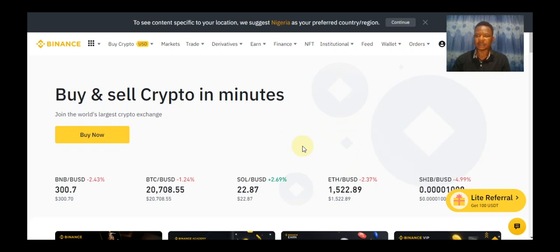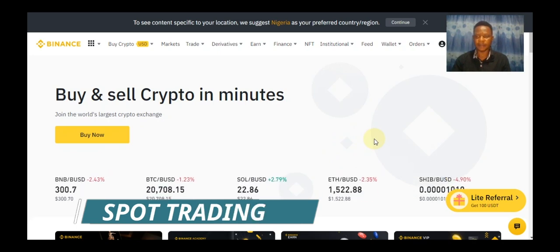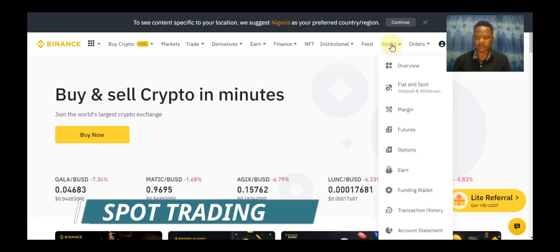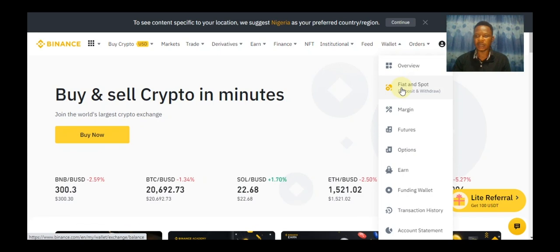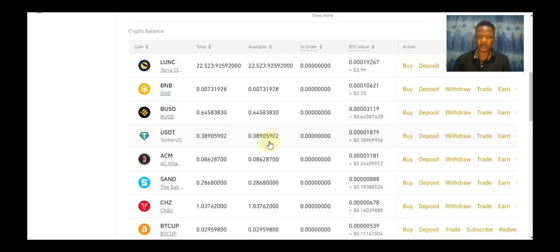Okay, this is my Binance crypto account. Let's go to spot trading and click on wallet. Then click on fiat and spot. And these are different cryptocurrency you can buy. In spot trading, you buy the cryptocurrency assets and expect the price to rise.